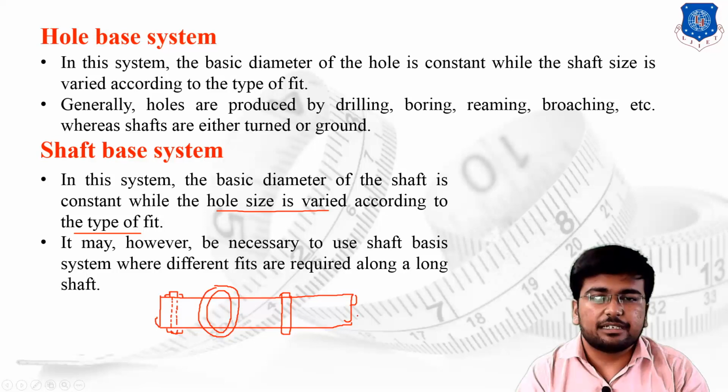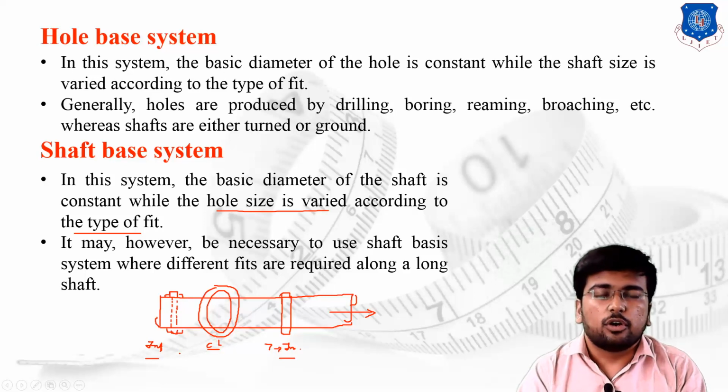So in a single long shaft, we are supposed to require some sort of interference fit, some sort of clearance fit, some sort of transition fitting. So what is the basic requirement? The basic requirement is, on the same shaft you require the clearance fit as well as the interference fit.